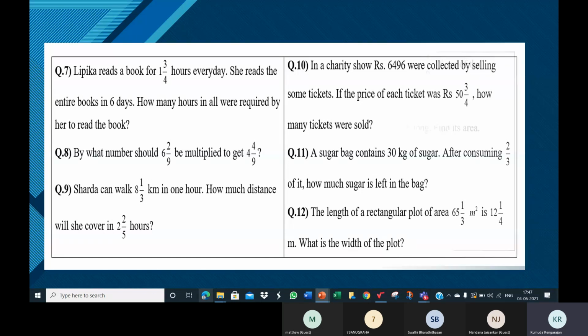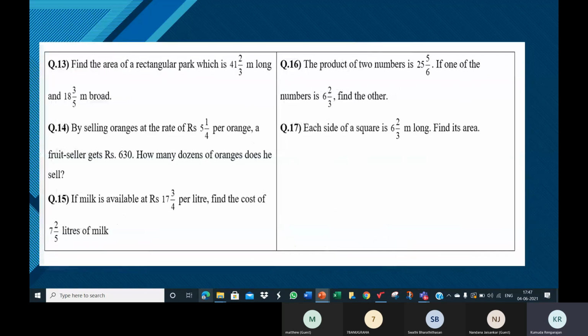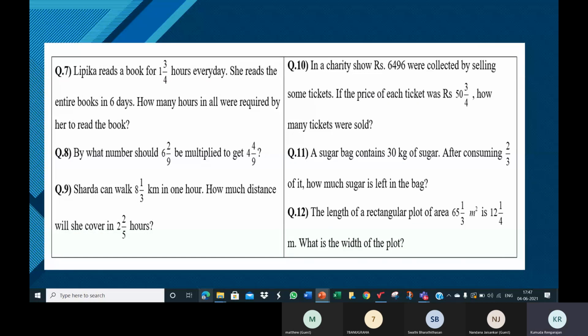Of 10 kgs, 10 kgs, 10 kgs, you had 3 containers. So you finish 2 of them. That's the meaning of consuming 2/3 of it. So how much is left? 1 container is left. How much is there in that 1 container? 10 kgs. That is what is left. That's what you should find.